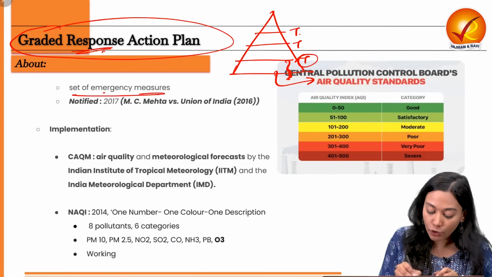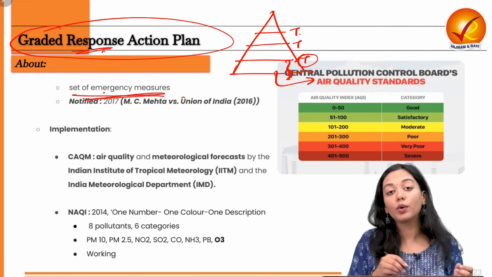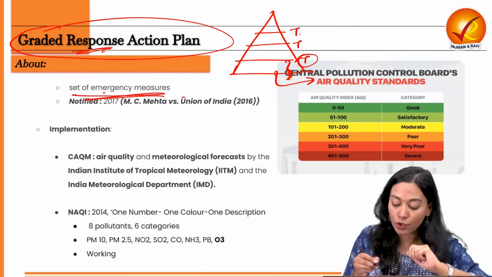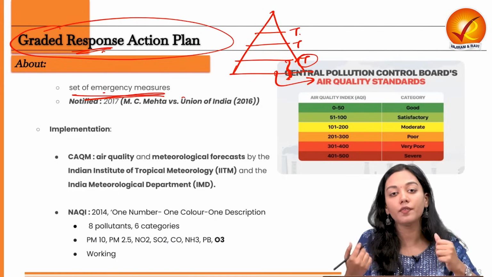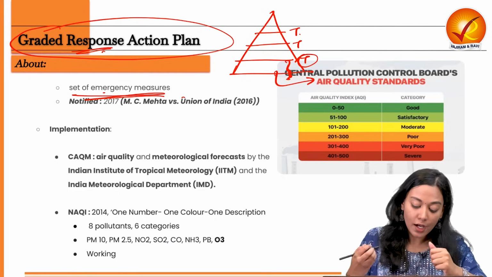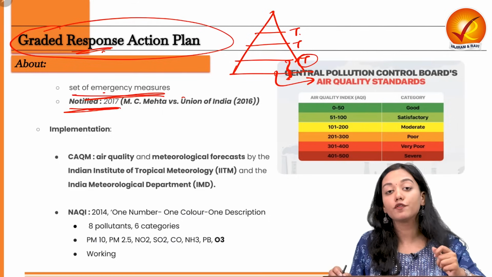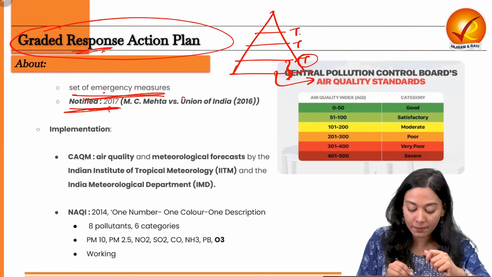So these are a set of emergency measures which are invoked immediately after the threshold of a grade crosses its index, in order to prevent further degradation of air quality in the NCR region. It got notified in 2017 as a result of judicial activism under the MC Mehta case.